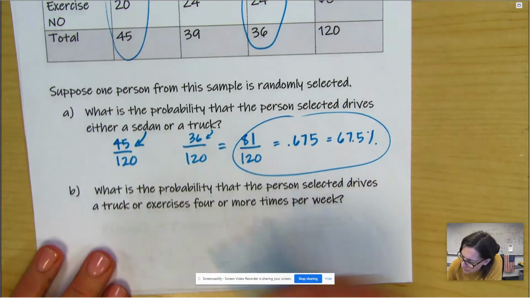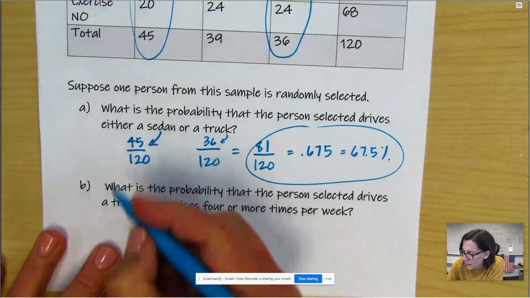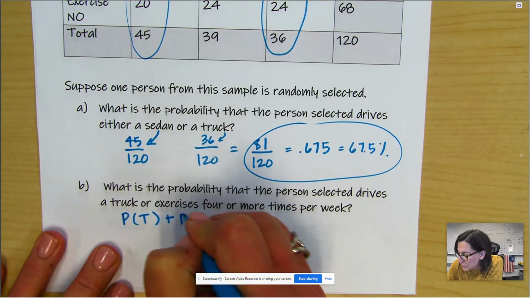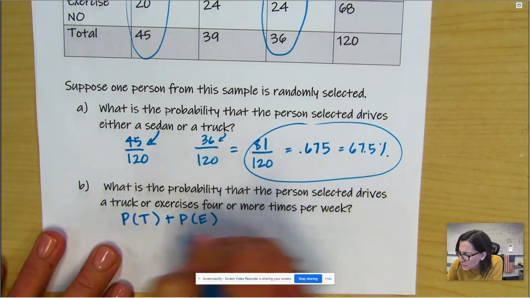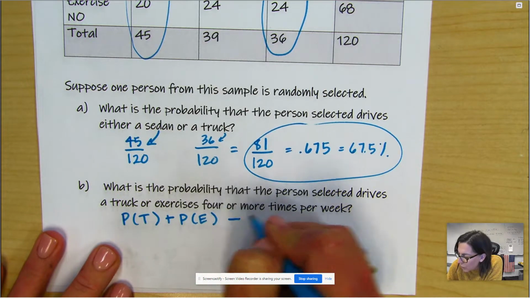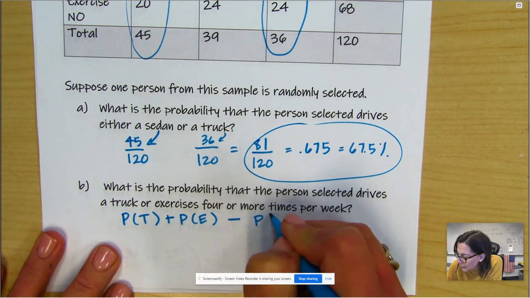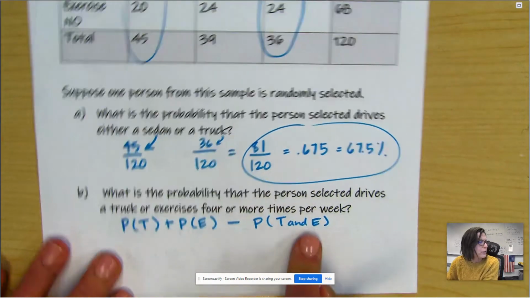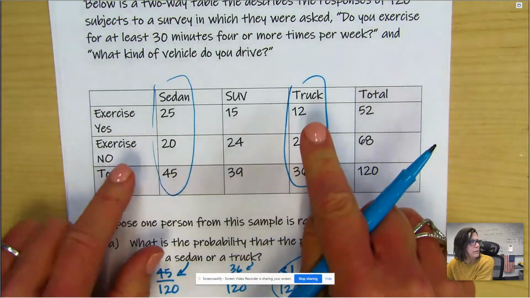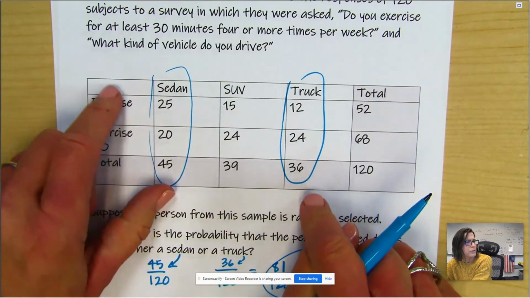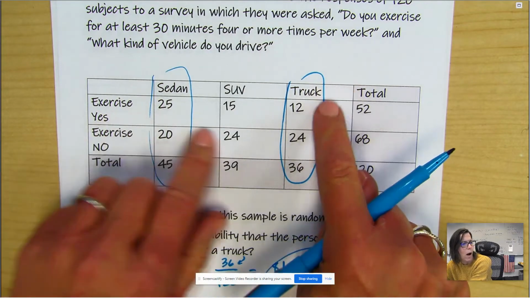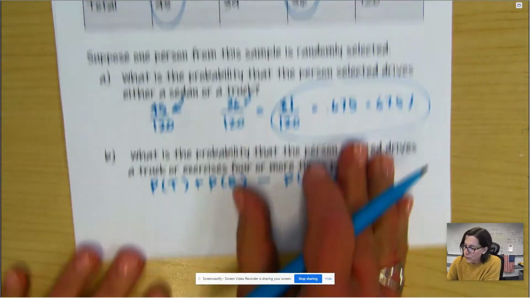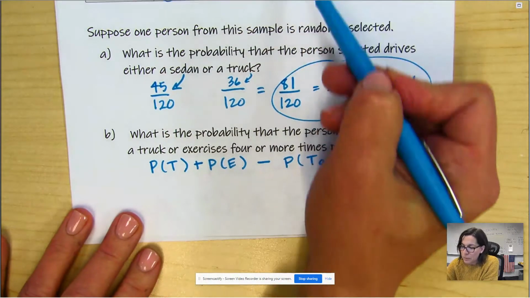So basically, if I wrote the formula out, it's the probability that they drive a truck plus the probability that they exercise. But there's some overlap there. So we're going to want to subtract the overlap, which is the probability that they drive a truck and exercise. Sorry, exercise and truck is what? That's the overlap.